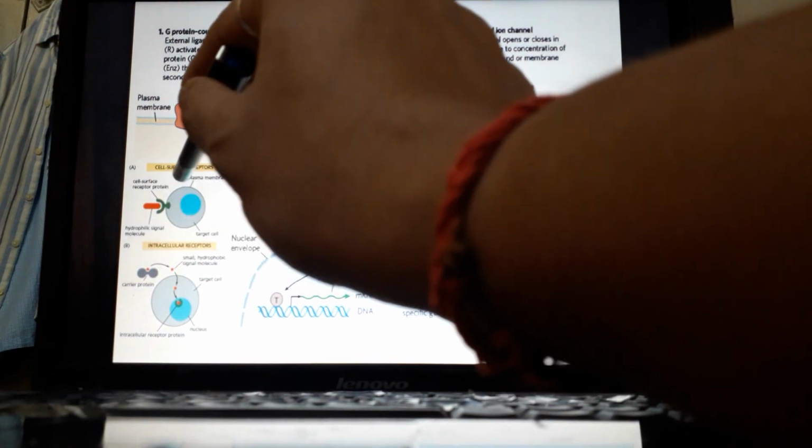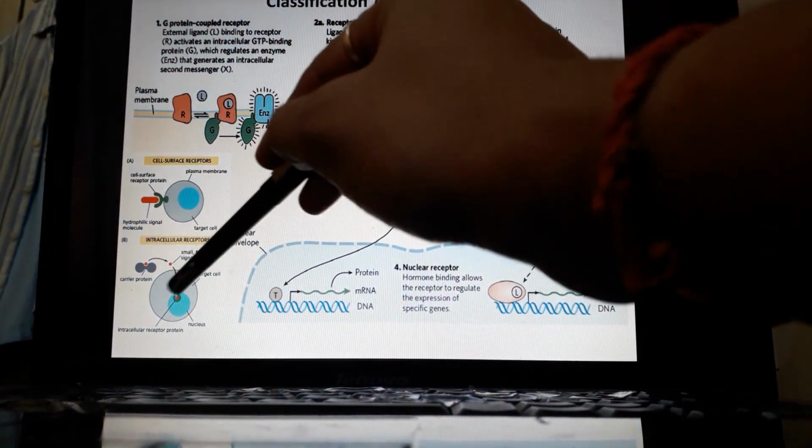They may be present inside the cytosol, or they may be present inside the nucleus. So there are two kinds of receptors depending upon ligand chemistry. Now here comes the twist: what is the basis of these kinds of receptors, and why are these two kinds of receptors present?